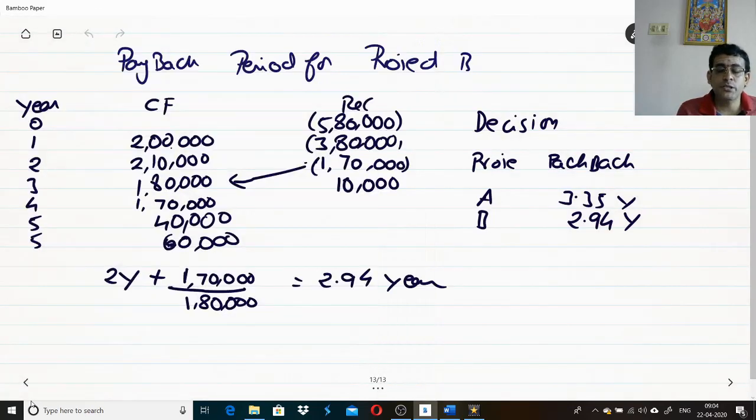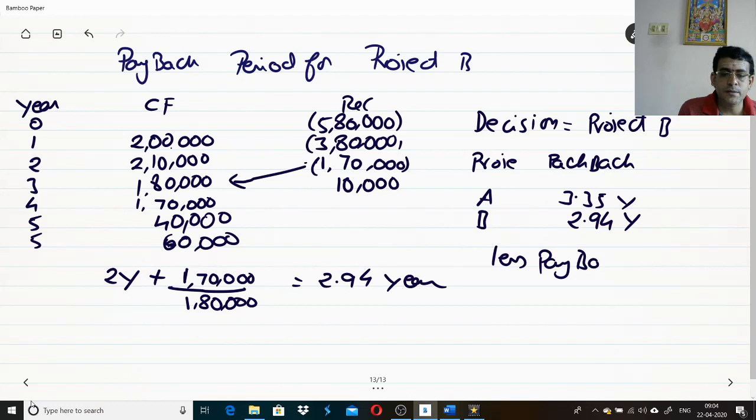With project A, I will recover the money in 3.35 years, whereas with project B, I will recover the money in 2.94 years. So my decision is to go and accept project B as it has a lesser payback period. That's your payback period.